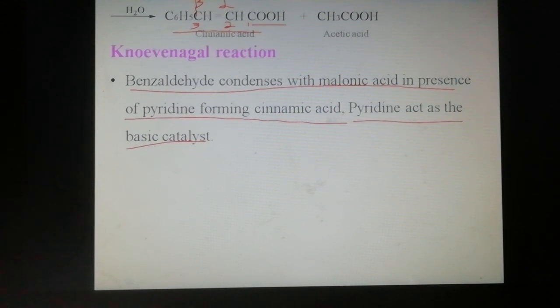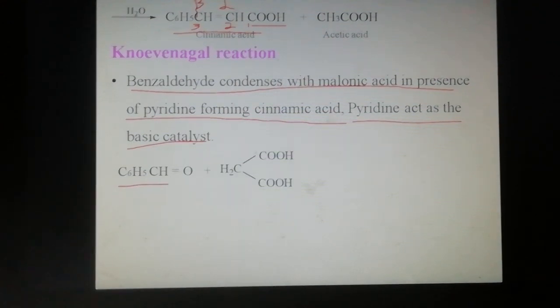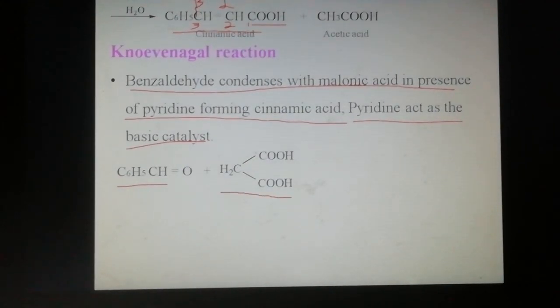So the alpha beta unsaturated acid is cinnamic acid. In this reaction, pyridine acts as a basic catalyst. Benzaldehyde condenses with malonic acid, the three-carbon acid CH2(COOH)2. In the presence of the basic catalyst pyridine, water molecules are eliminated in the Knoevenagel reaction.